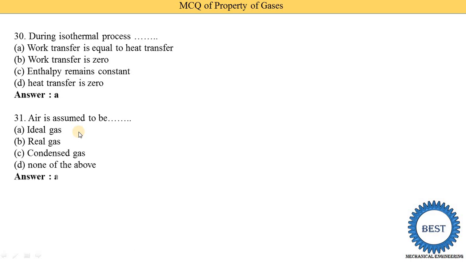Air is assumed to be an ideal gas, real gas, condensed gas, or none of the above. So air is considered an ideal gas. That means option A is the correct answer.